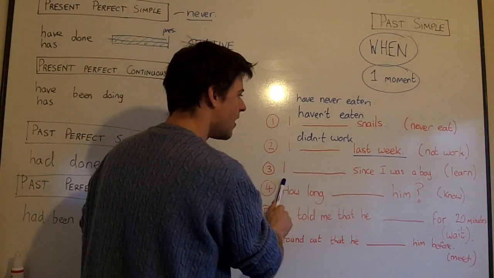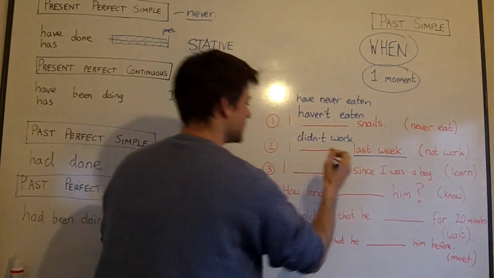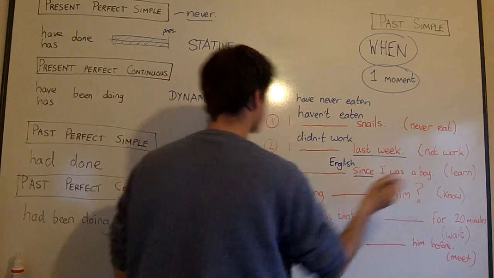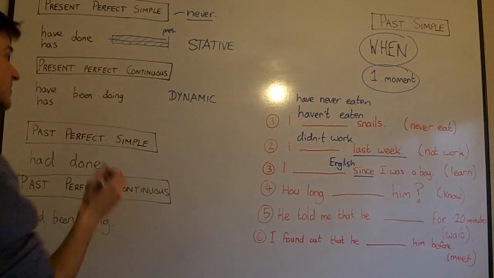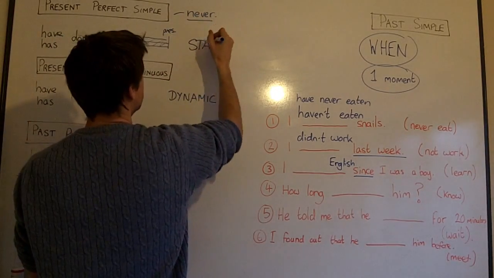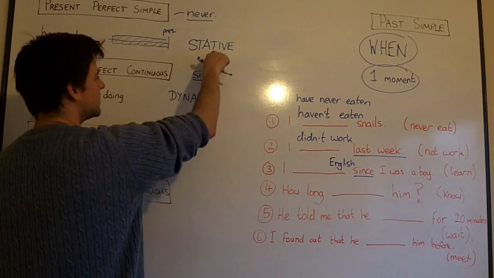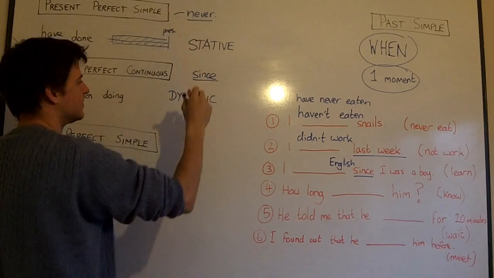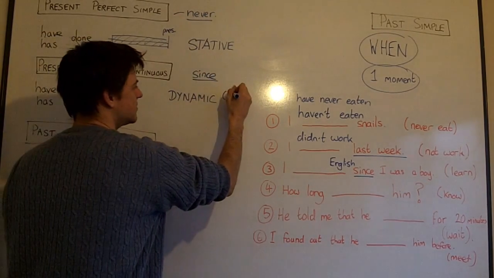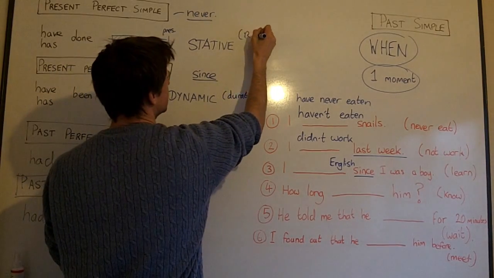Okay, number 3. I something something something since I was a boy. Oh, I've forgotten to put what exactly. Let's say English. Since I was a boy. Now, since is a very important signal word. It goes here with the perfect tenses. So we have never, we have since. I like to put it near continuous. But of course, if it's a stative verb, it will be simple. But since really refers to the duration, and I think duration is here with continuous. Result is here with stative, result.